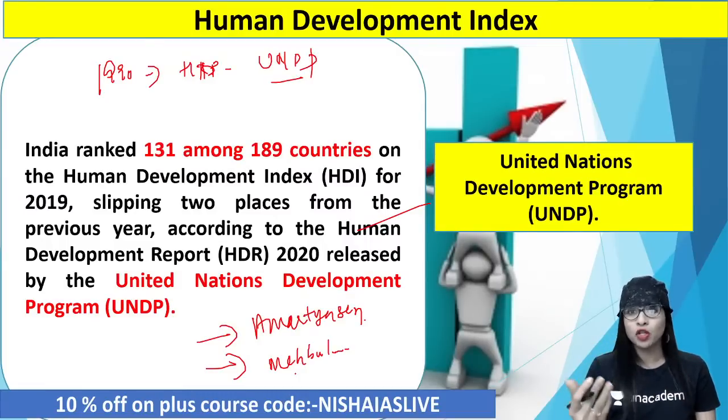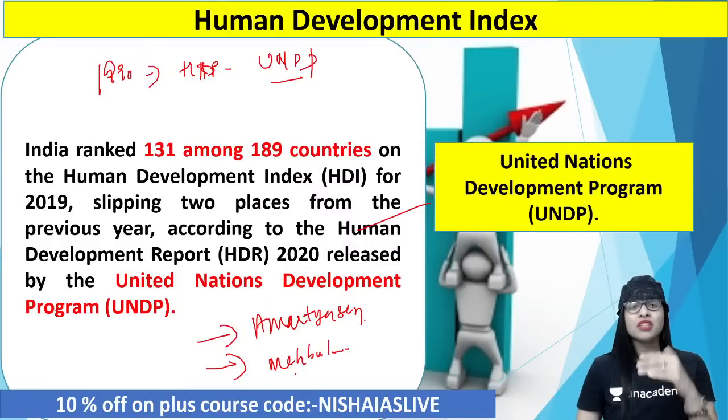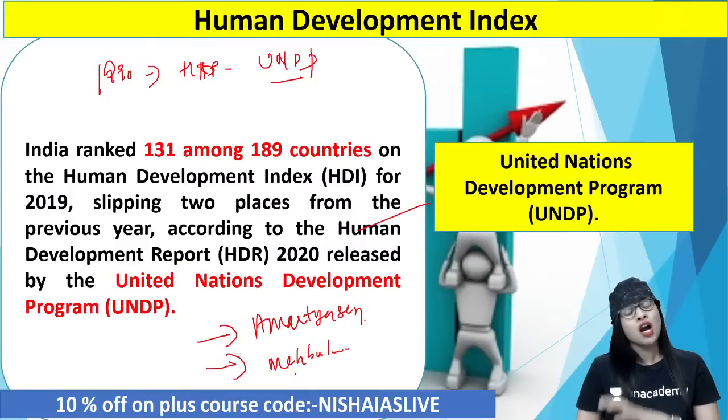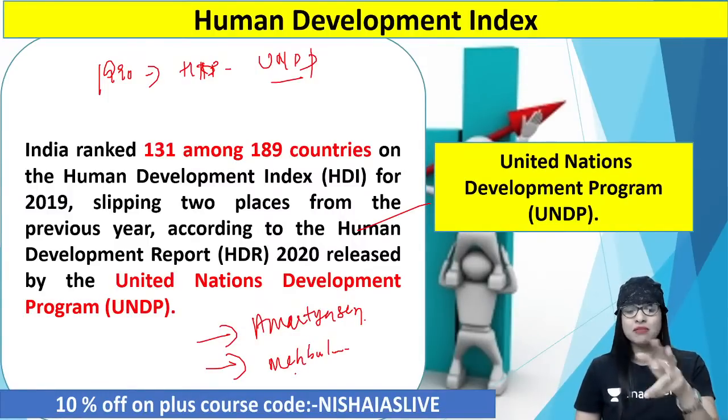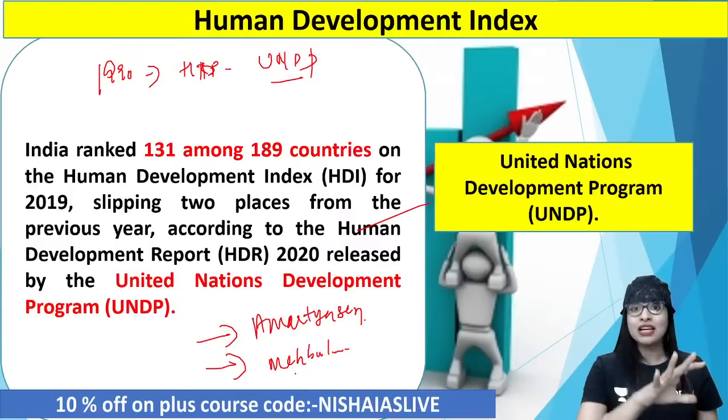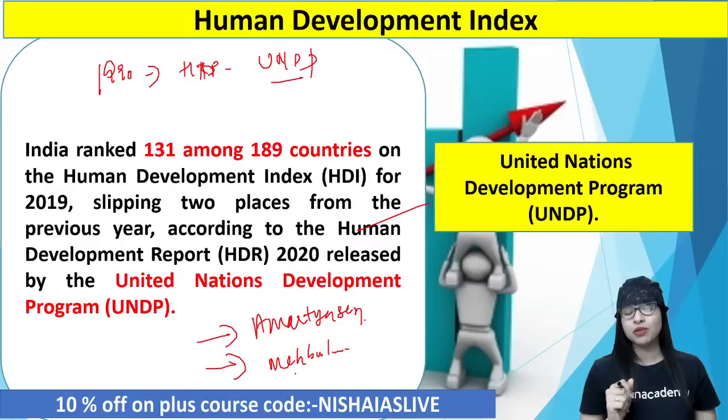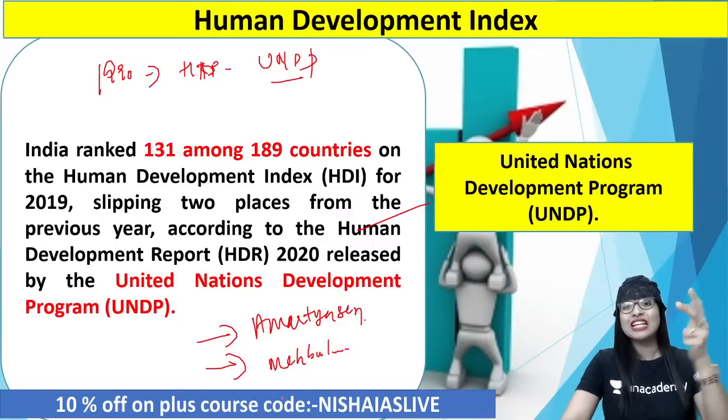But there were so many other people also, like Gustav Ranis of Yale University, then R.C. Desai from the London School of Economics. All these people were also there while developing this index. But we talk about only Amartya Sen and Mehboob Haq because they gave a perfect structural framework to the index. Thus, recently with regard to HDI, before going to ranking, let me tell you a few things, guys. With regard to HDI, they rank countries based on performance in 3 different indicators. What are they? Education, health, income in simple terms, which means technically that health means life expectancy at birth.